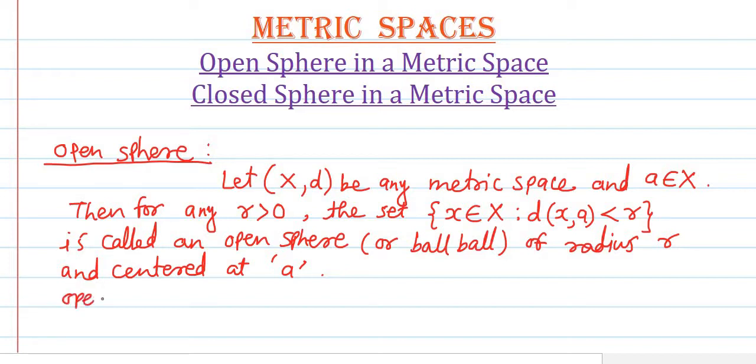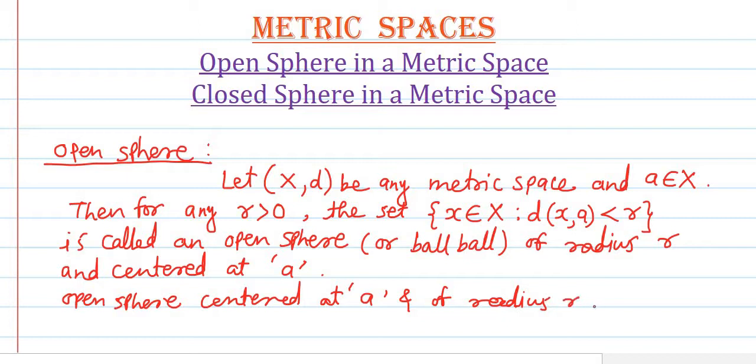Okay, so open sphere centered at point a and of radius r is denoted by, okay, so the notation for it, so it is denoted by capital S suffix r and in the circular bracket a.